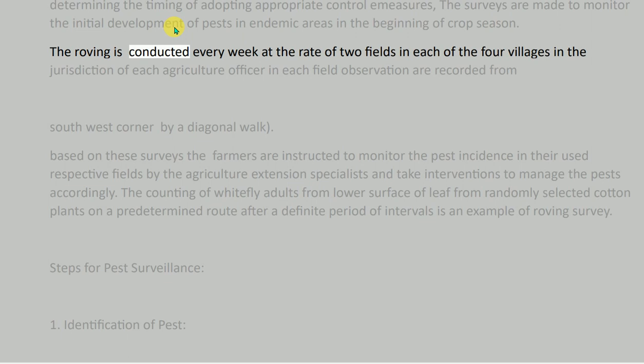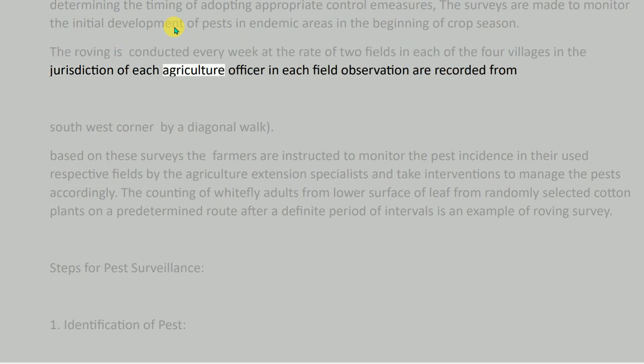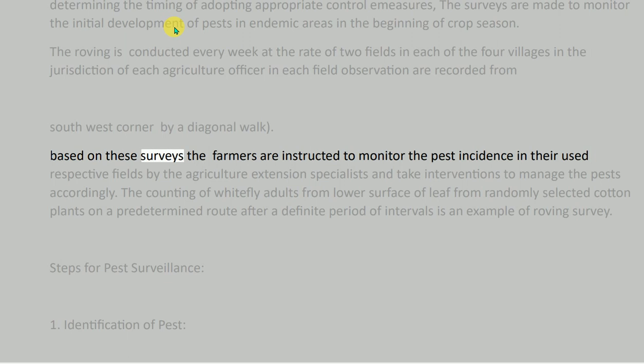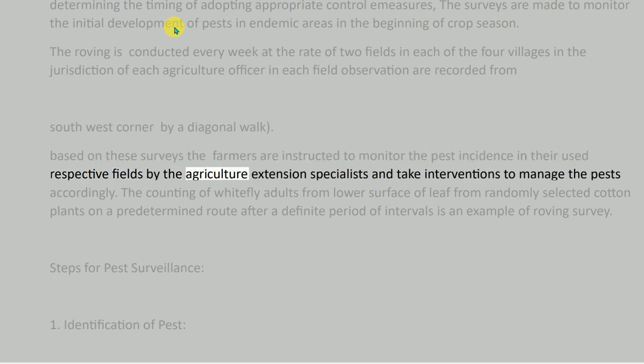The roving is conducted every week at the rate of 2 fields in each of the 4 villages in the jurisdiction of each agriculture officer. In each field, observations are recorded from the southwest corner by a diagonal walk. Based on these surveys, the farmers are instructed to monitor the pest incidence in their respective fields by the agriculture extension specialists and take interventions to manage the pests accordingly.